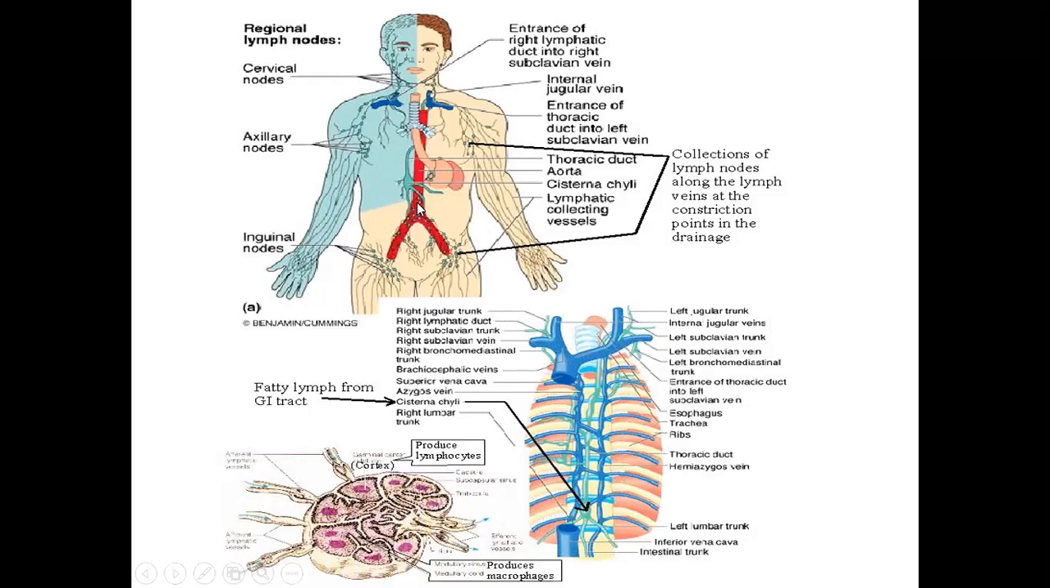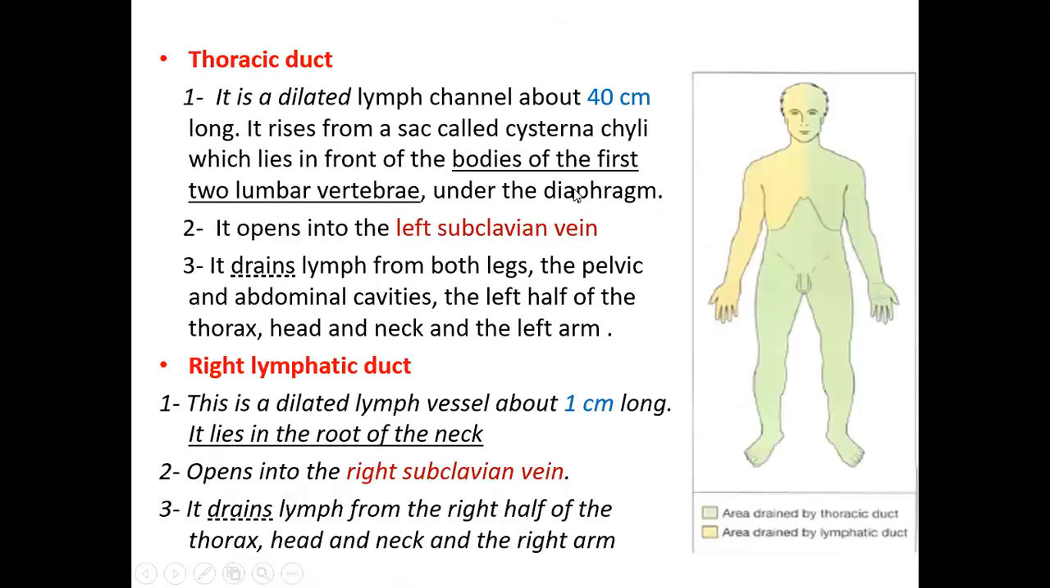So this is called cisterna chyli, which begins from the abdomen. If you see here, here also you can see the cisterna chyli. It begins from the abdomen, then goes into the thoracic region. This is the thoracic duct. The thoracic duct begins from a sac called cisterna chyli, which lies in front of the bodies of the first two lumbar vertebrae. Lumbar vertebrae are in the abdomen, below the diaphragm.